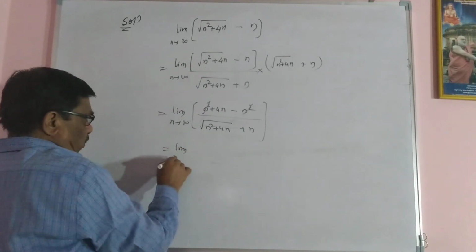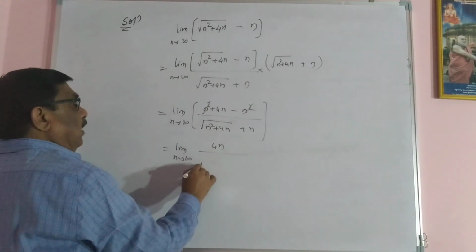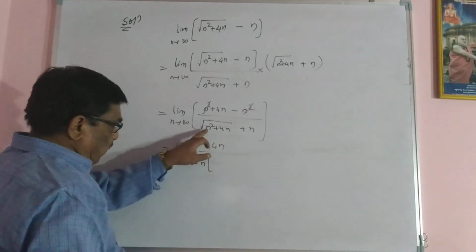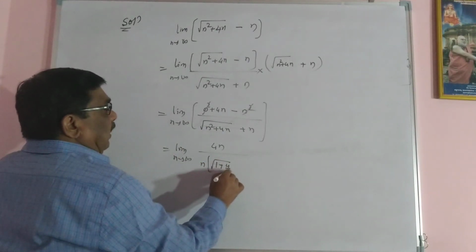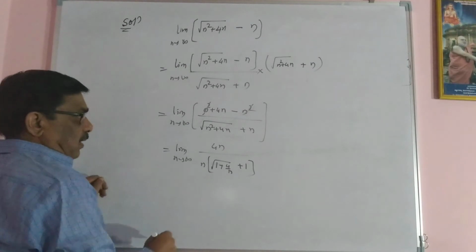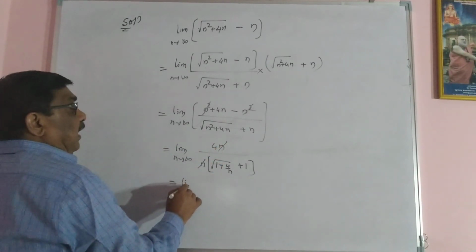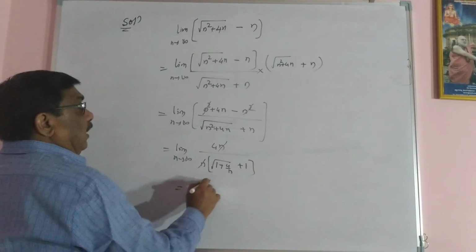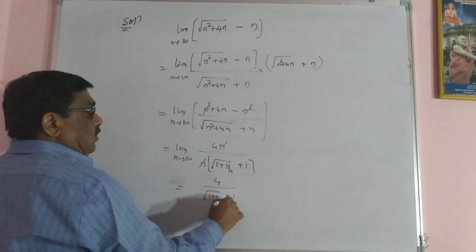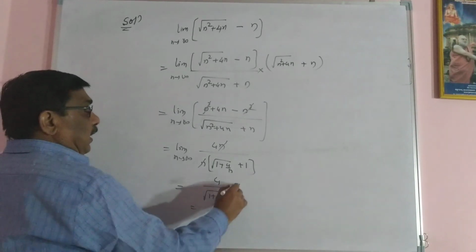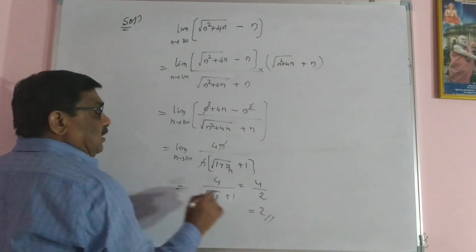Limit as n tending to infinity, 4n is the numerator. Here I have to take n common. If I take n common, n square is common in the square root. It is a root of 1 plus 4 by n, and plus 1 is here. This n cancels. Limit as n tending to infinity, if I put it, 4 divided by square root of 1 plus 0 plus 1. 1 plus 0 is 1. It is 4 divided by 1 plus 1, which is 2. Therefore, this is the limit.